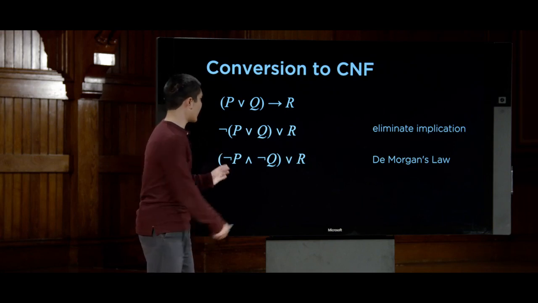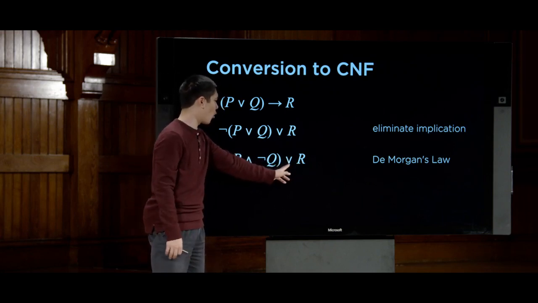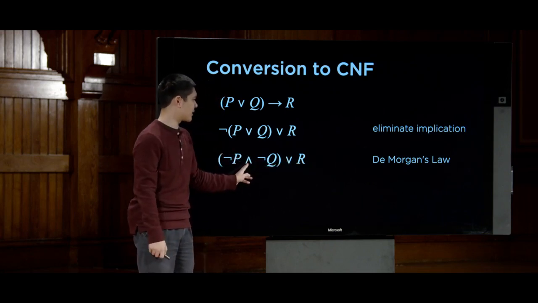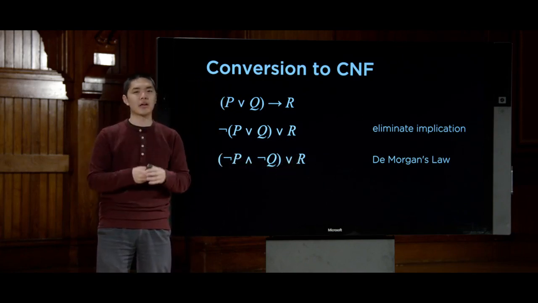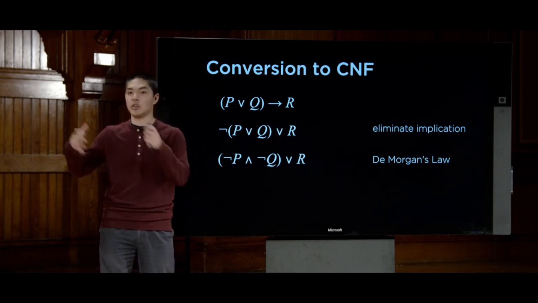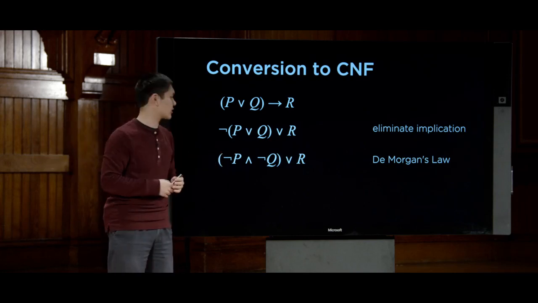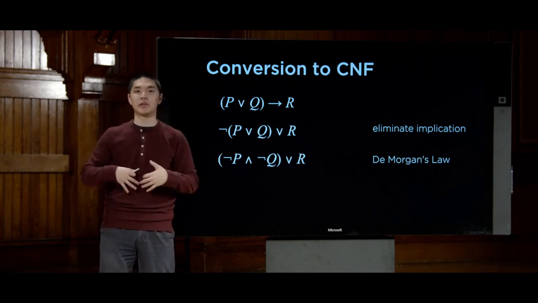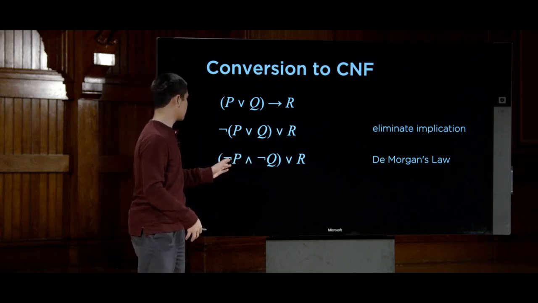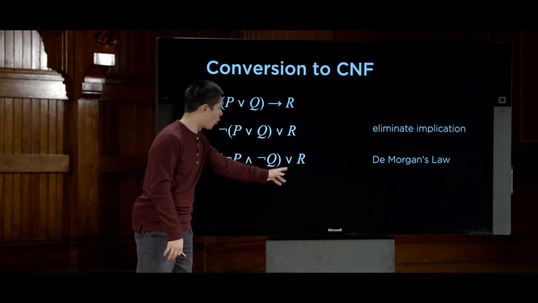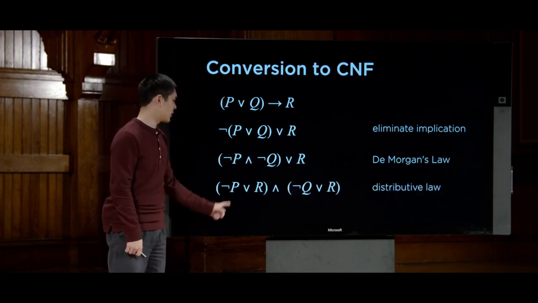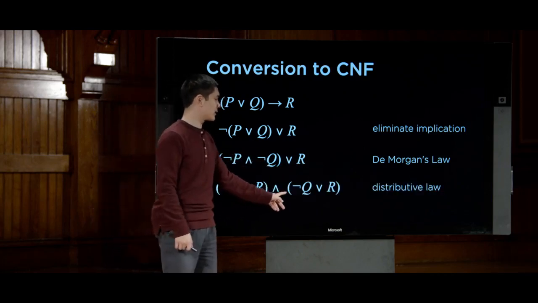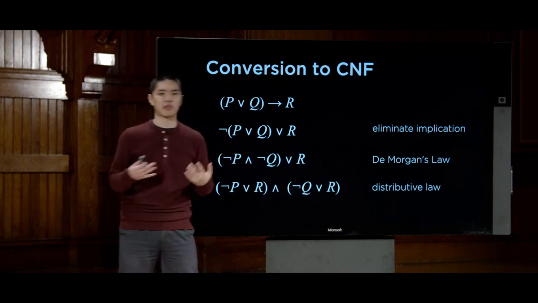And now I have two things that are separated by an or, where this thing on the inside is an and. What I'd really like is to move the ors so the ors are on the inside, because conjunctive normal form means I need clause and clause and clause and clause. And so to do that, I can use the distributive law. If I have not P and not Q, or R, I can distribute the or R to both of these to get (not P or R) and (not Q or R) using the distributive law.